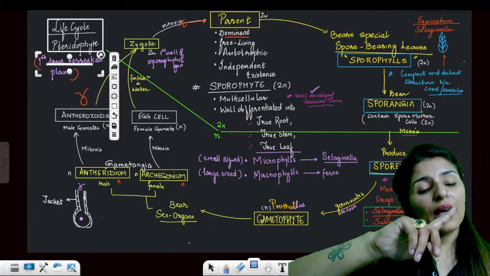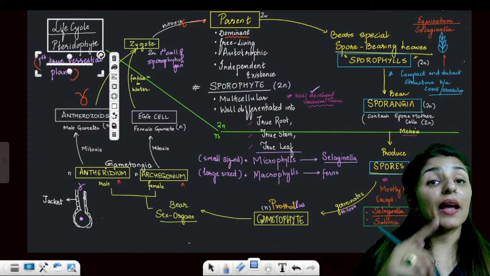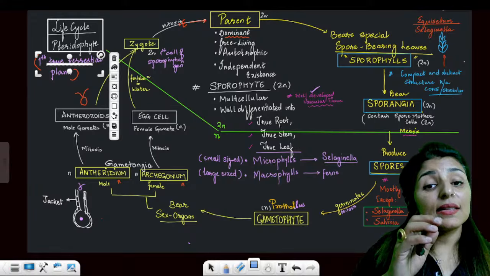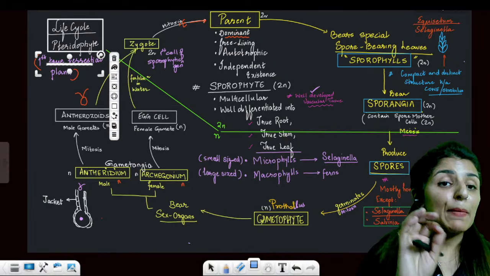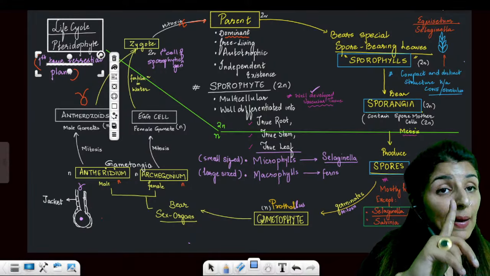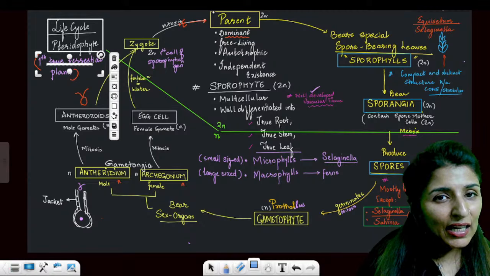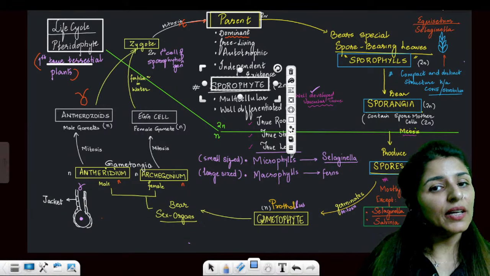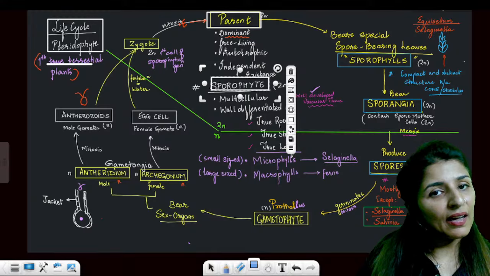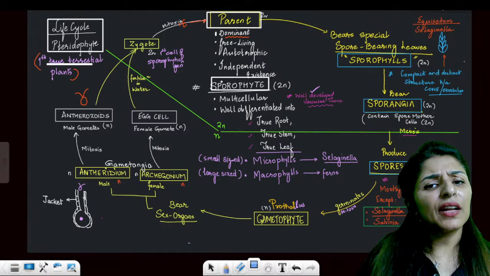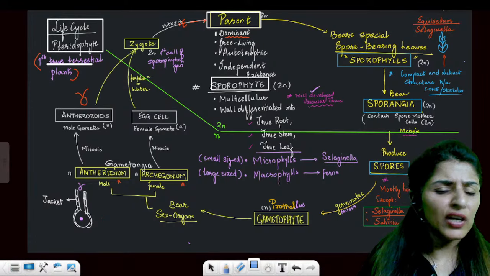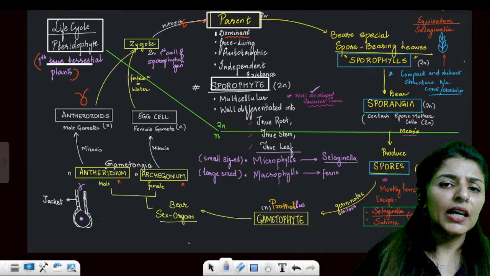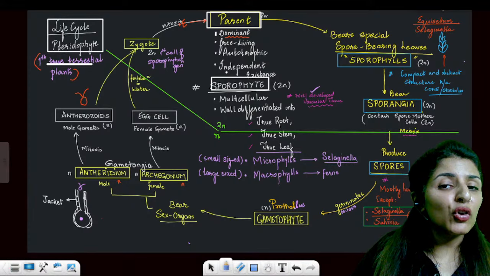But the difference now from bryophytes is that bryophytes have the haplontic phase as dominant. The parents of bryophytes are haplontic. But in pteridophytes, the parents are going to be sporophytic. Are you getting that? They will be diploid. Again, parents are dominating, free living, autotrophic, independent. These are general characters of all parents in the world, right?